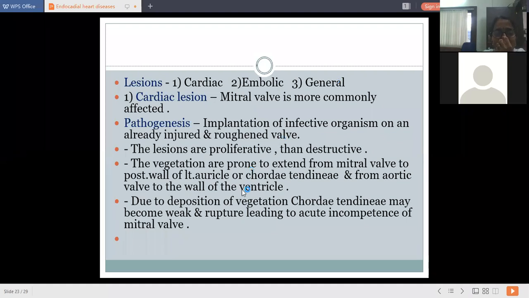Now, due to deposition of vegetation, the chordae tendineae may become weak and rupture, leading to acute incompetence of the mitral valve.